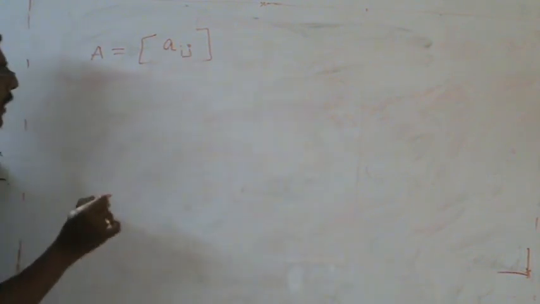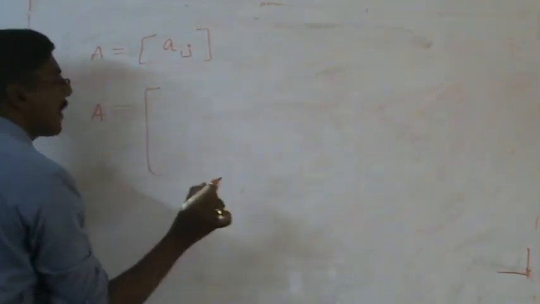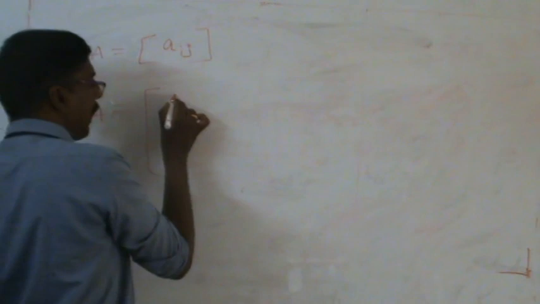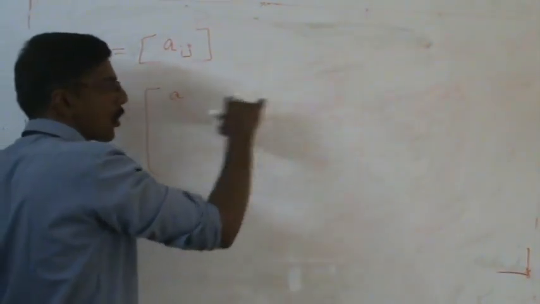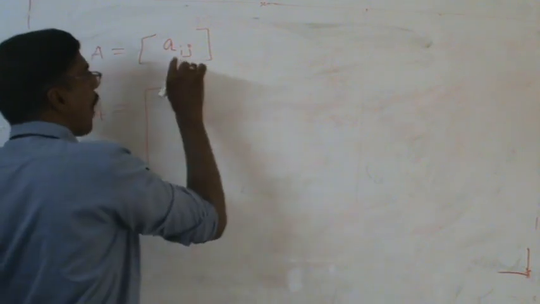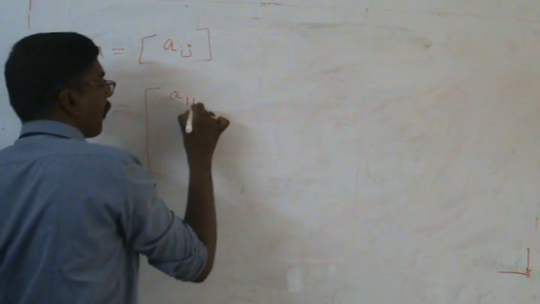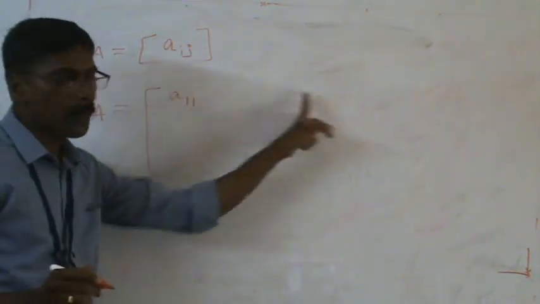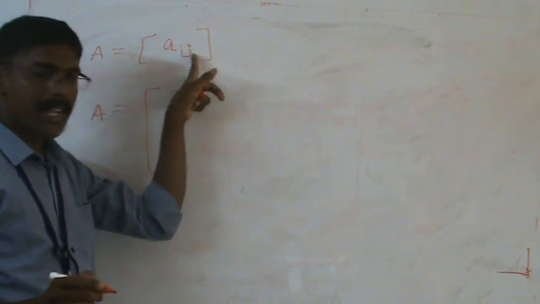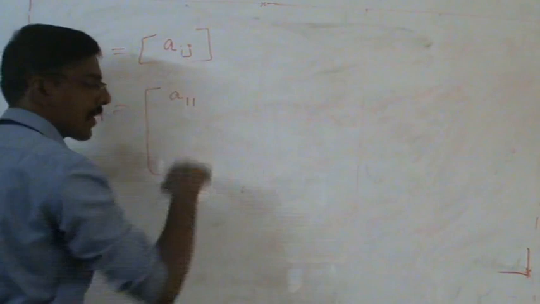For example, matrix A can be written with some elements. This first element A represents the first row, first column. So the i place we can write as 1, and the j place also as 1. Why? Because i represents the row position and j represents the column position.